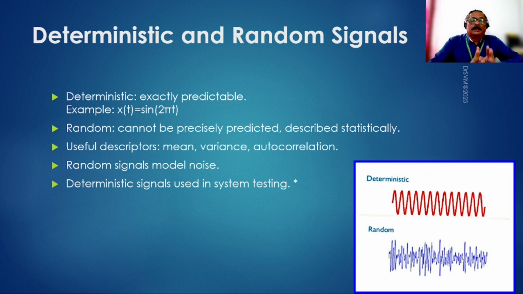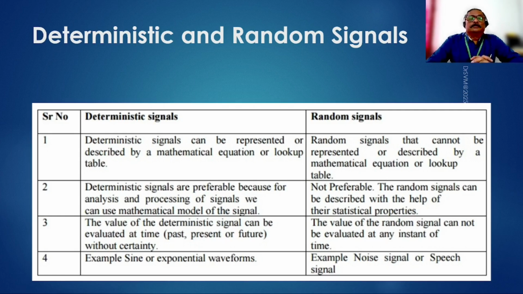But when we are trying to test a system, we want to give a particular type of input only, so that we can check what comes out and then understand what the system is doing. If you are trying to test the functionality of a system, we should give some known input to it, and that known input must be deterministic. Only then can the output be correlated with the input, and then we can understand what exactly the system is doing. Okay, so to understand very specifically, let's put them together side by side. So we have a comparison.